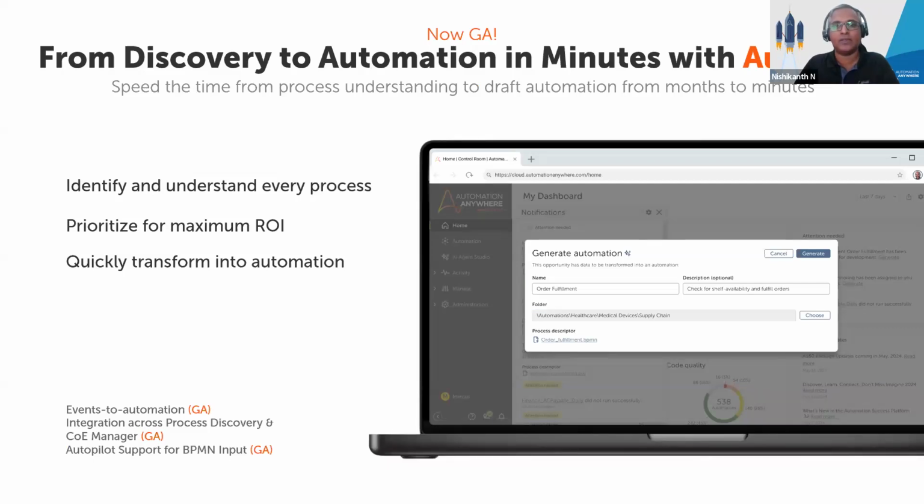Let's say you have your automation requirements in the form of a BPMN diagram, or if you have an in-app tool like Process Discovery, then you can also use the process design document as an input and use Autopilot to leverage them and generate the outline of multiple automations, right? What it does is read these documents and create an outline of your automation and give you a starting point to add more functionality into the automations.